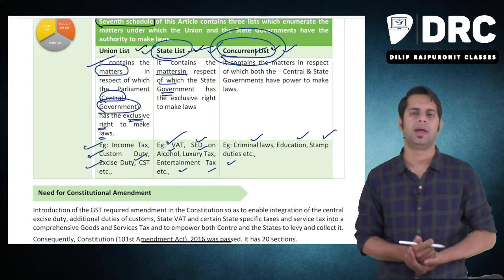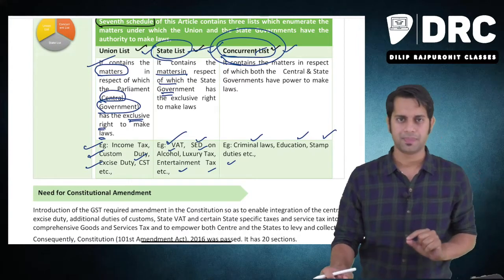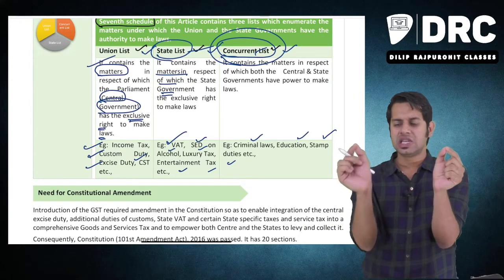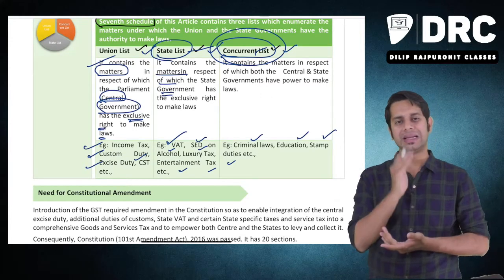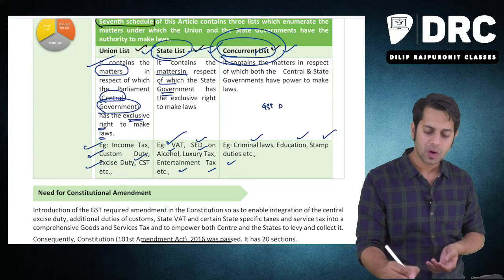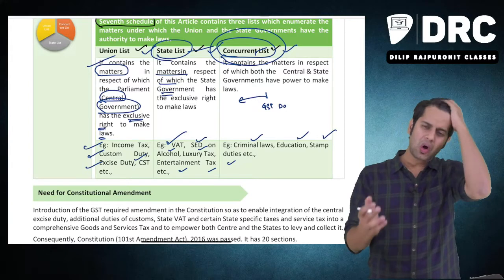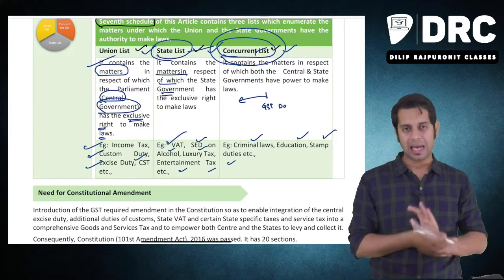What is that base? The base is that nowhere in our constitution was a power given to both the central government and state government to jointly collect the taxes. All these days, the taxes which were collected, all these days means what? All the days before GST. Before GST was introduced, the government was collecting tax.